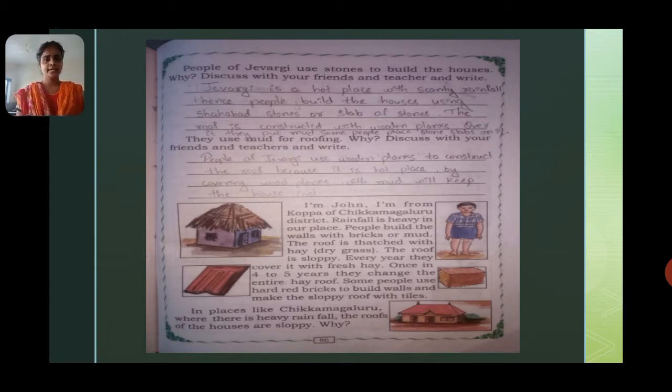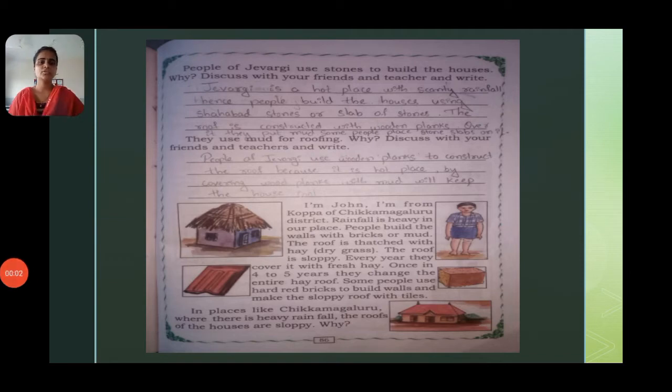The second question is, they use mud for roofing. Now only we saw that they use the mud for roofing. Why? Discuss with your friends and teachers and write. So the answer is, people of Jewargi use wooden planks to construct the roof because it is a hot place. Covering the wood planks with mud will keep the house cool.